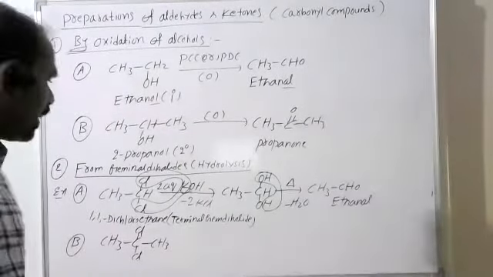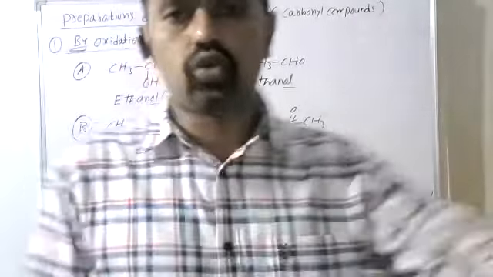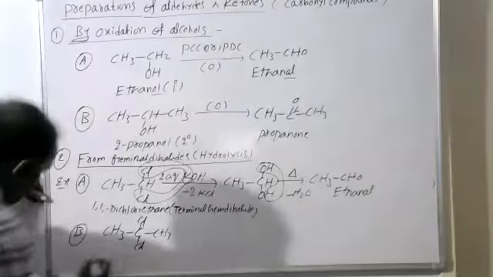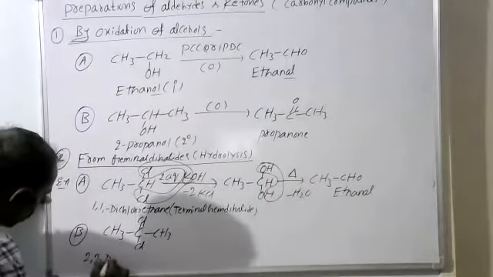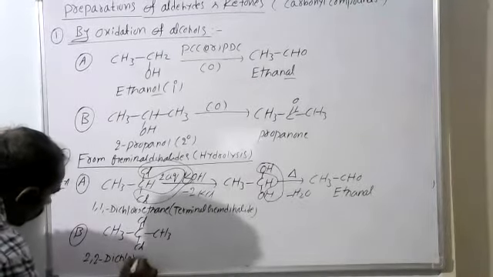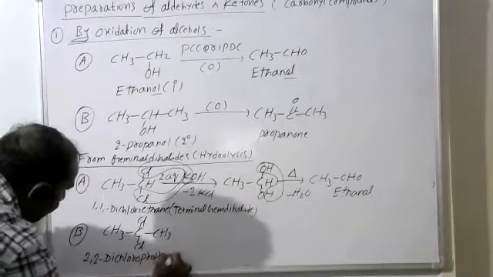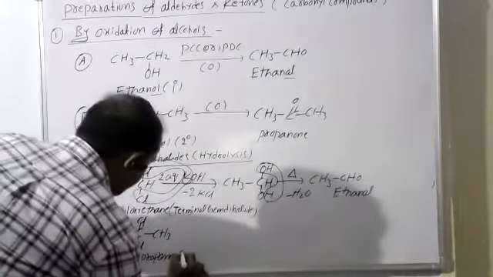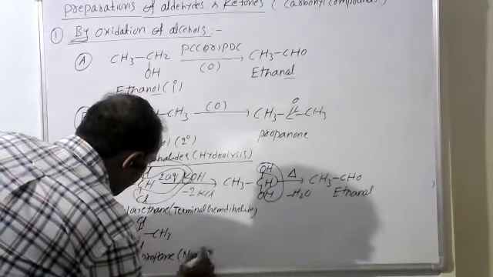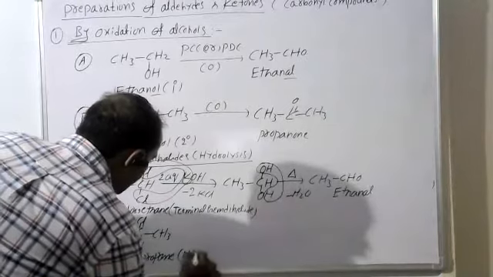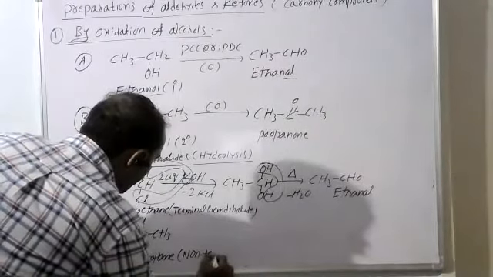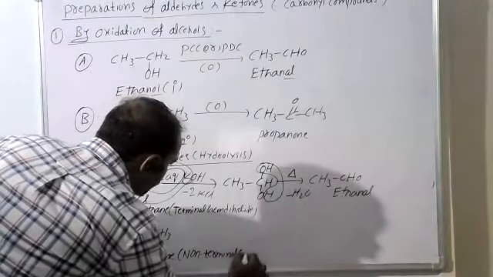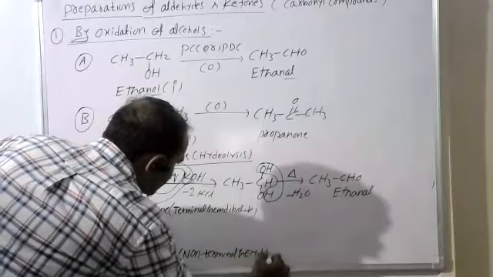This is also what we can call 2,2-dichloropropane. So it belongs to non-terminal gem dihalides.